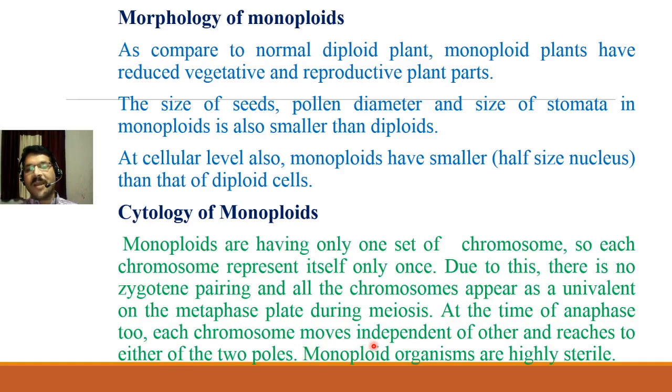abnormal gametes, or they will produce monoploid organisms which are highly sterile, because sometimes the gametes are produced without a complete set of chromosomes, so monoploid organisms are highly sterile. So this is all about the cytology of monoploids.